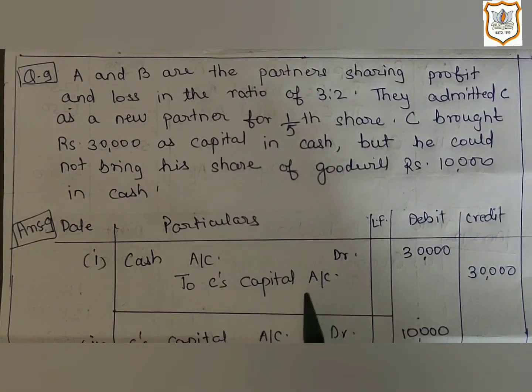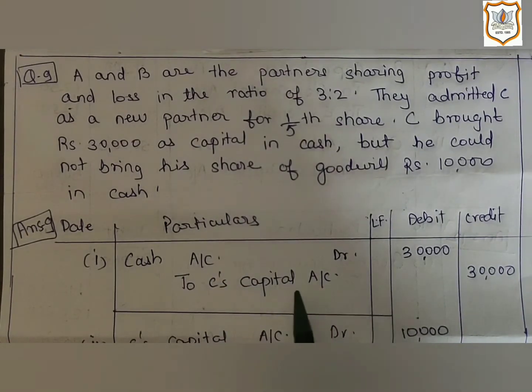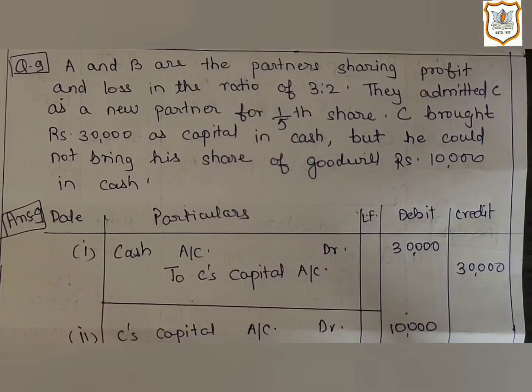As he is bringing capital rupees 30,000 with him, so here cash will increase. So cash account will be debited by rupees 30,000 and C's capital account will be credited. Here new partner C is not able to bring his share of goodwill, that is rupees 10,000 in cash, but still we will distribute it to all partners in their sacrificing ratio.